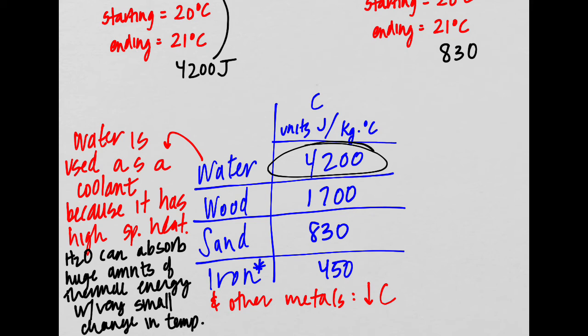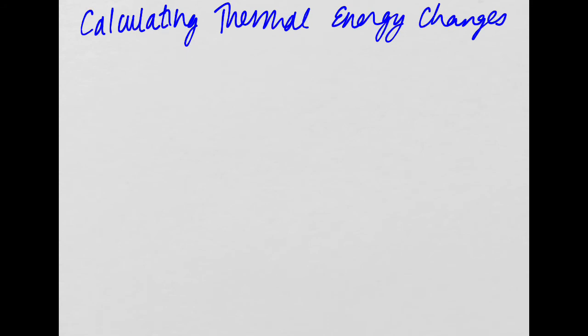All right, so we are now going to look at some ways that we can calculate thermal energy using the mass, temperature change, and the specific heat of a substance. So we have an equation for this. I'm going to write it all out in words, and then give you the equation with the abbreviations.